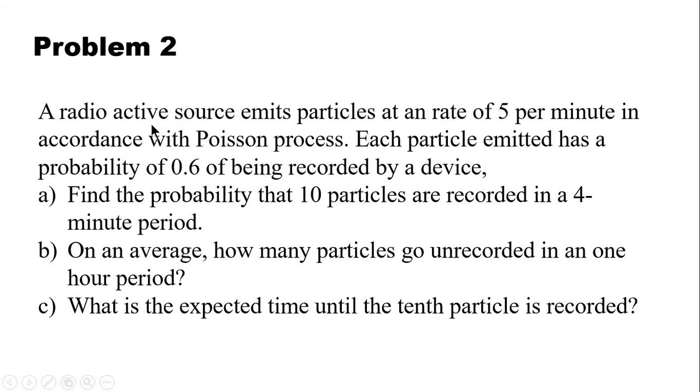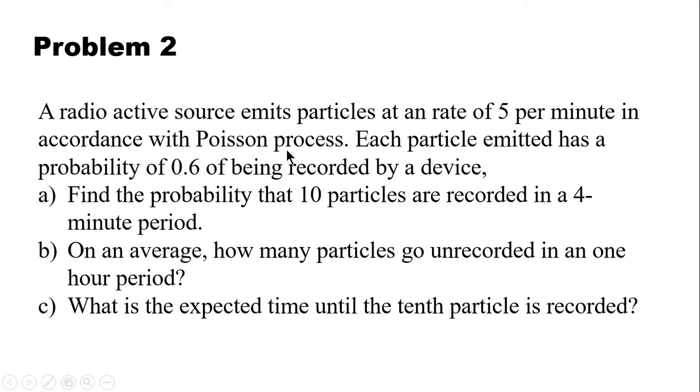Problem 2. A radioactive source emits particles at a rate of 5 per minute in accordance with a Poisson process. Each particle emitted has a probability of 0.6 of being recorded by a device. Find the probability that 10 particles are recorded in a 4-minute period. On average, how many particles go unrecorded in a 1-hour period? What is the expected time until the 10th particle is recorded?